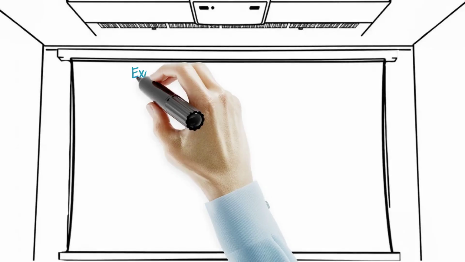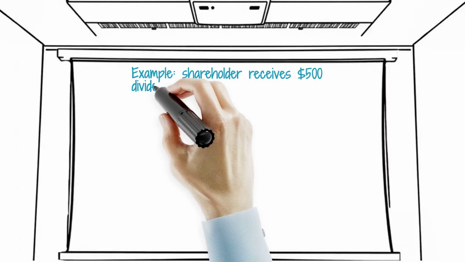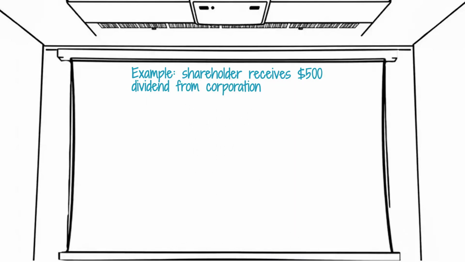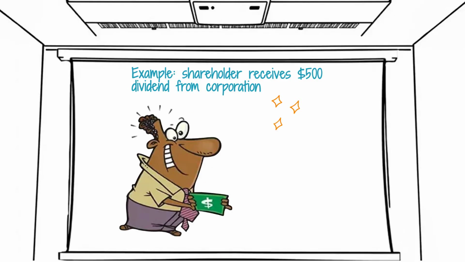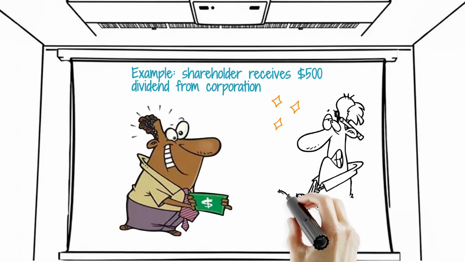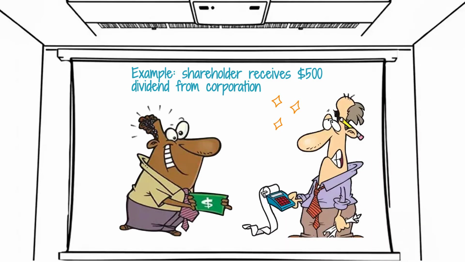For example, if a corporation earns a profit and its board of directors declares a $1 per share dividend, a shareholder who owns 500 shares would receive $500. That payment is a dividend, not a draw, because the company is a corporation and the money is being distributed to shareholders based on ownership.